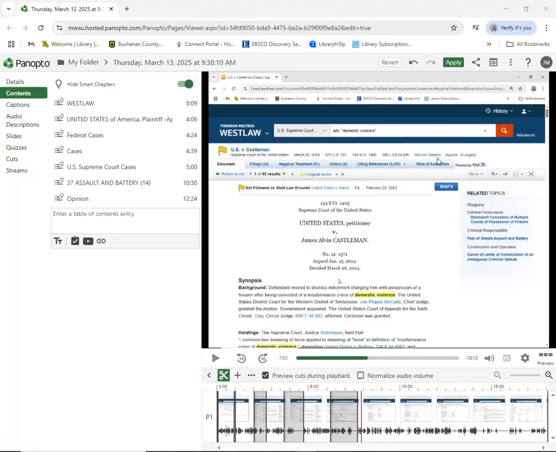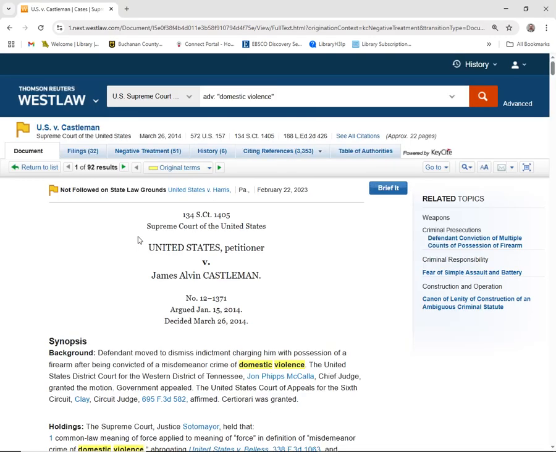We have U.S., which is short for United States Reports. That is the official reporter for the United States Supreme Court. We have the Supreme Court Reporter, which is Thomson Reuters Westlaw's reporter for the Supreme Court. And we have the Lawyer's Edition, which is a third reporter, and that one is currently owned by LexisNexis.